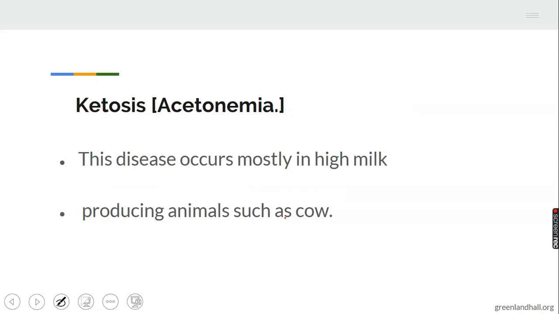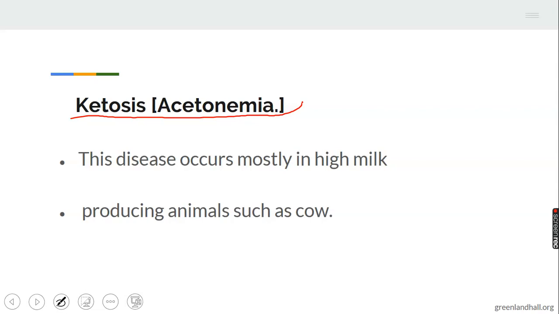The next one is ketosis. Ketosis is as well a disease of farm animals caused by nutritional disorder. This disease occurs mainly in high milk producing animals such as cow.